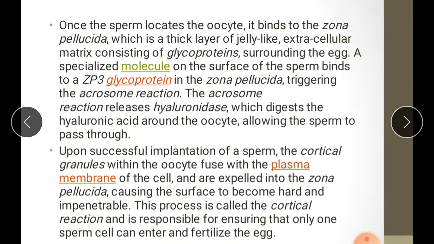The acrosome reaction releases hyaluronidase, which digests the hyaluronic acid around the oocyte, allowing the sperm to pass through. So hyaluronic acid is present between the follicular cells. By the secretion of hyaluronidase from the sperm acrosome, this can be broken down, and the sperm can easily pass through the corona radiata. So upon successful implantation of sperm